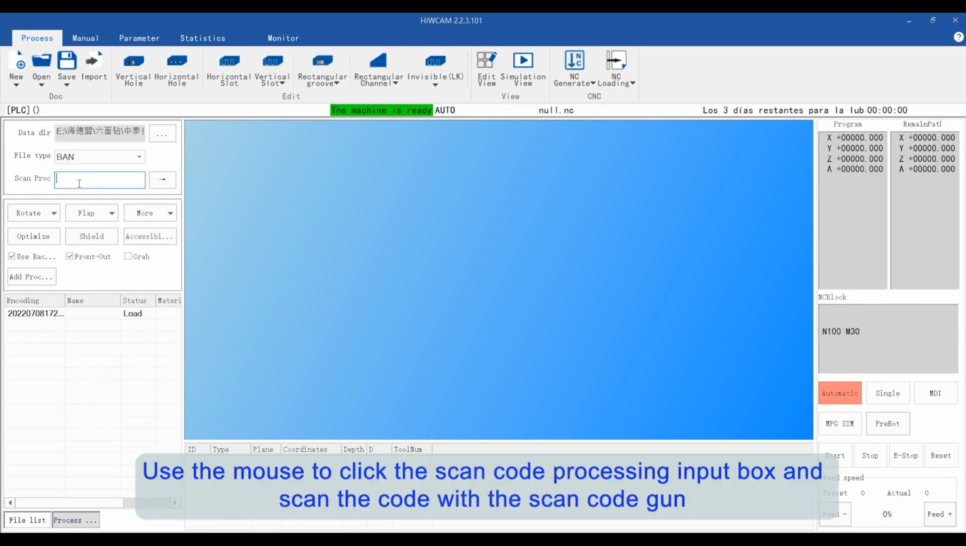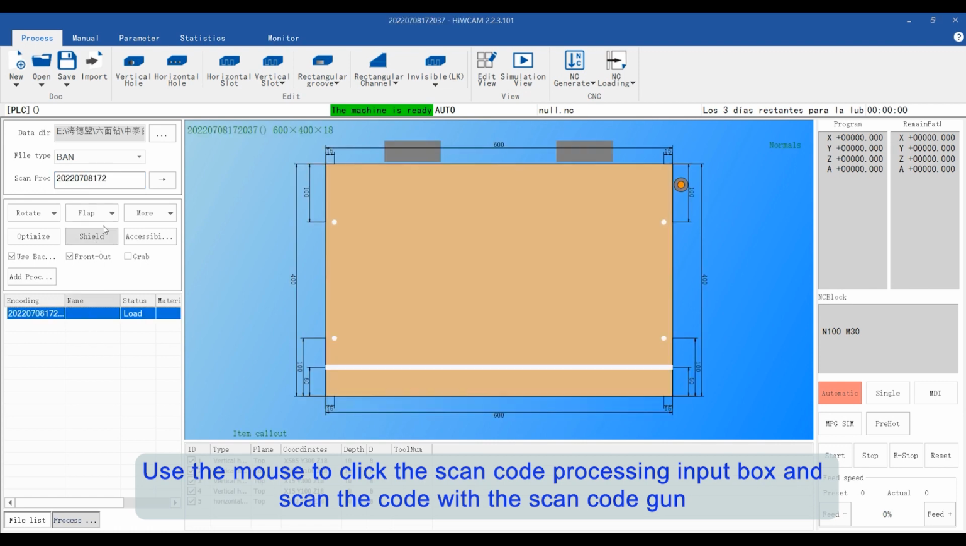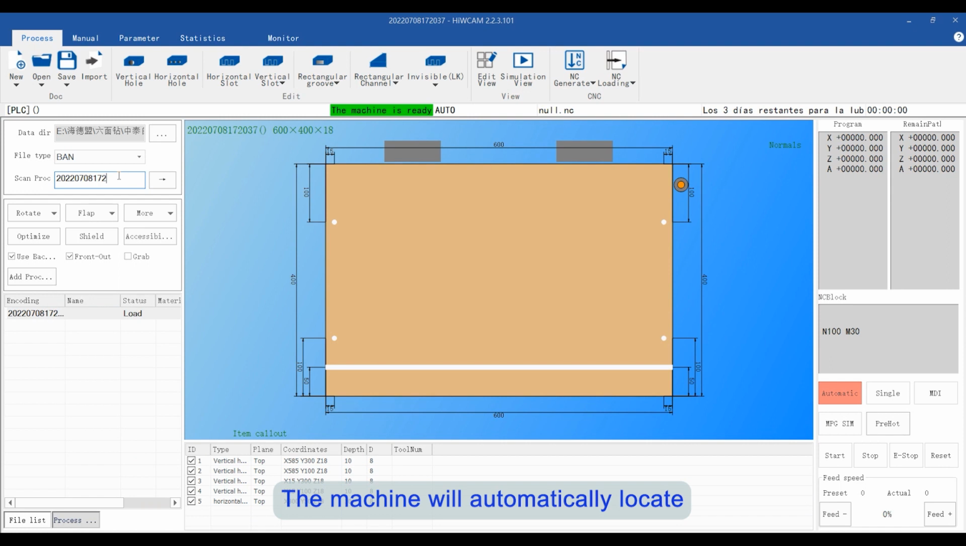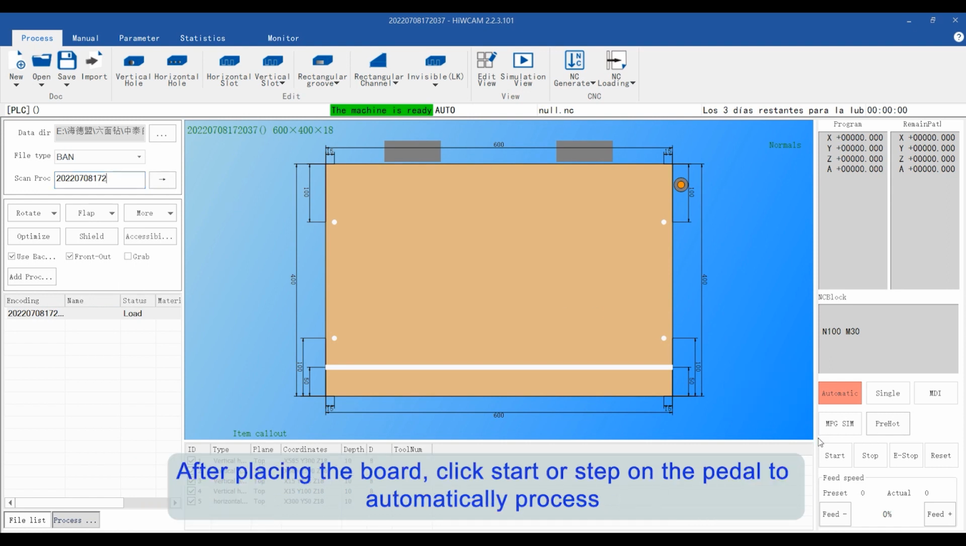Use the mouse to click the Scan Code Processing input box and scan the code with the Scan Code gun. The machine will automatically locate. After placing the board, click Start or Step on the pedal to automatically process.